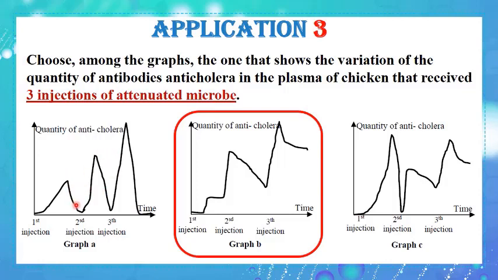In graph A, the quantity of anti-cholera antibodies decreases after the second and the third injections, which is wrong because the secondary immune response should be long-lasting. While in graph C, the quantity of anti-cholera antibodies produced after the first injection is more than that produced after the second and the third injection, which is also wrong because the secondary immune response should be more efficient than the primary one.